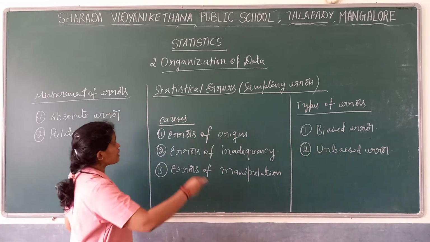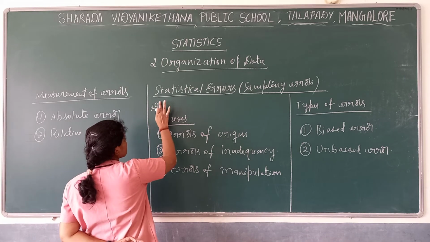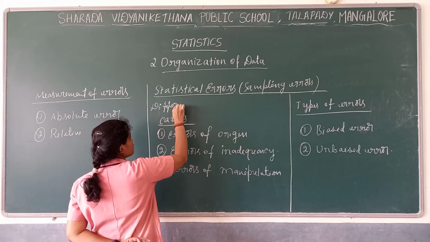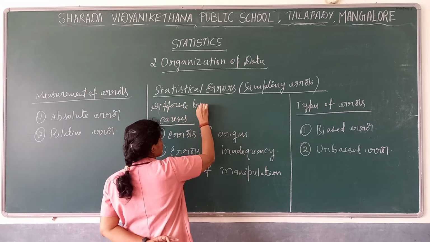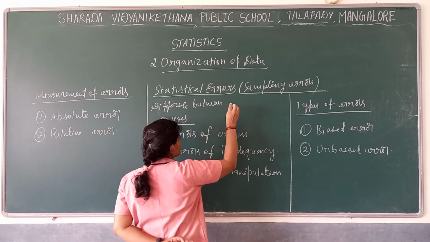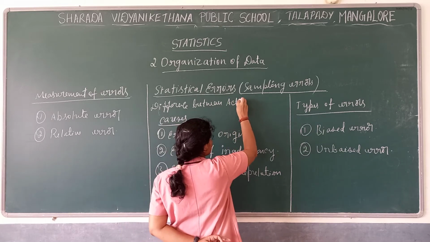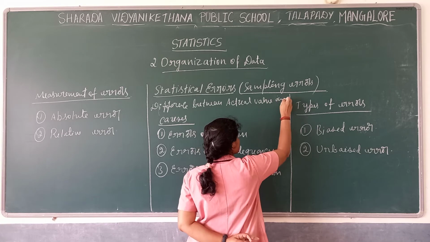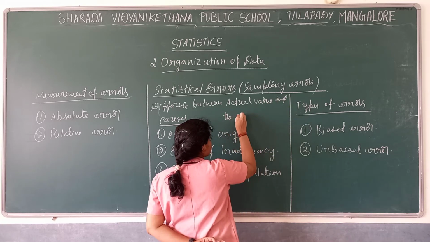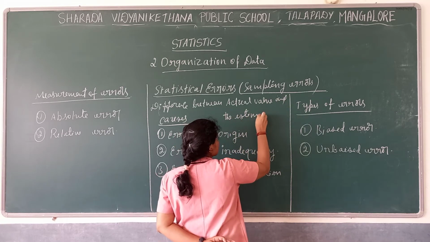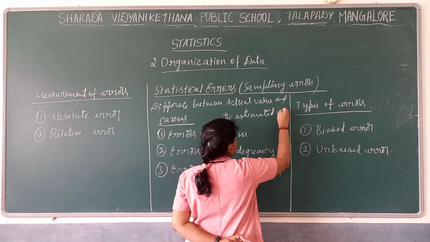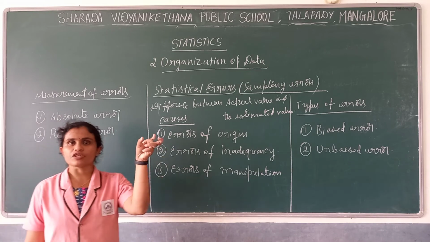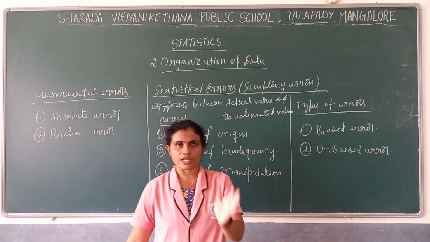It is mainly the error. Sample error means it is the difference between the actual value and the estimated value. We have in our mind what value we need to get at the end, the actual value.